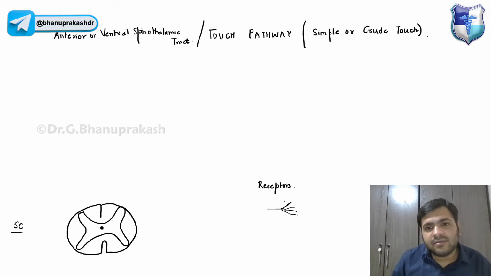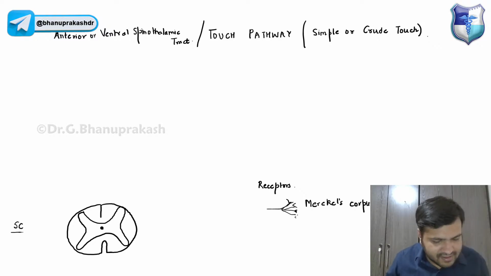You can just draw like this. We have these Merkel's corpuscle cells.